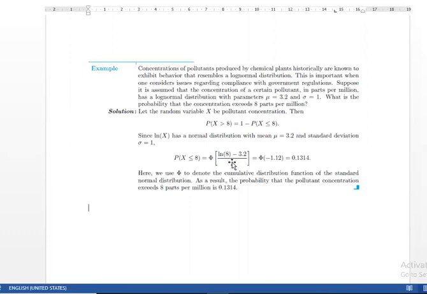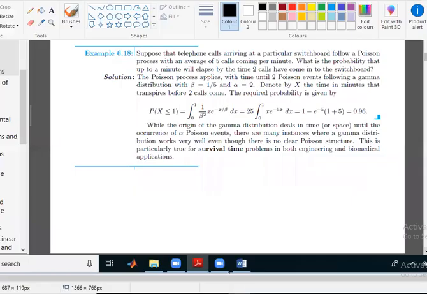This is the table you use, and this is the z score, and with the z score we calculate the probability as for a normal distribution. Here I just give you an idea about that.